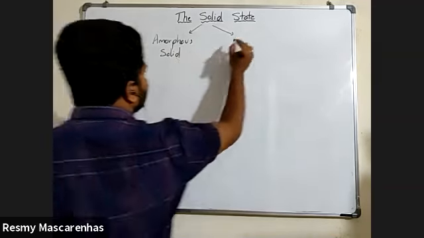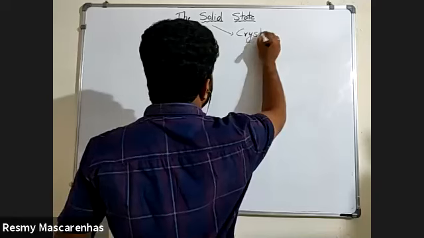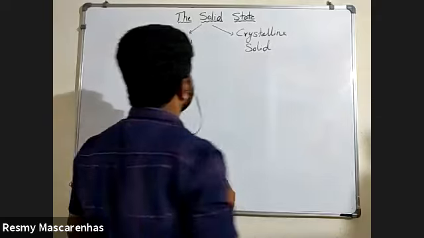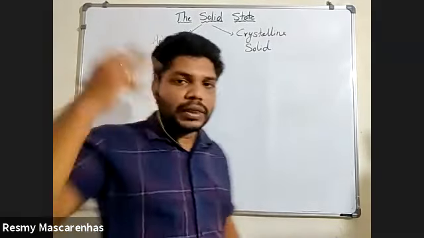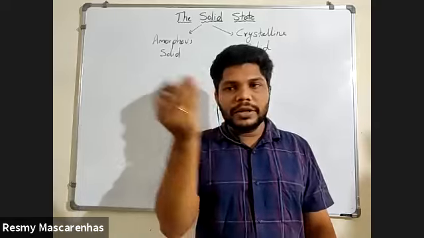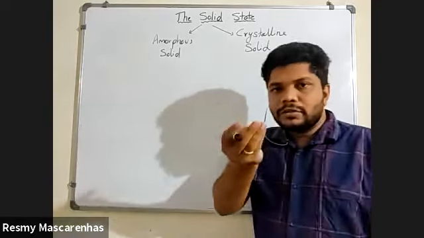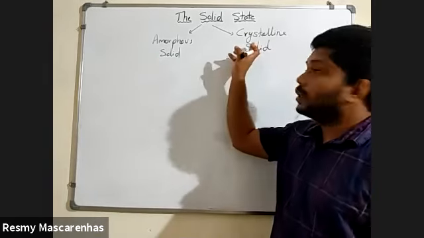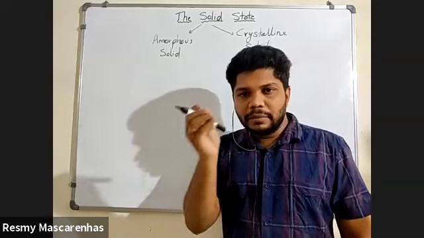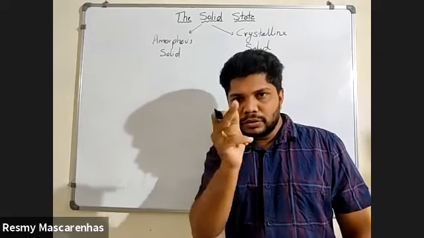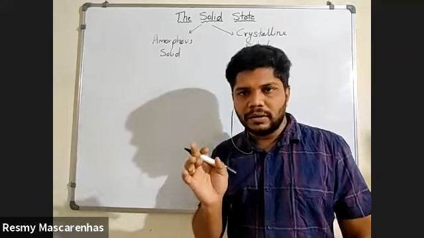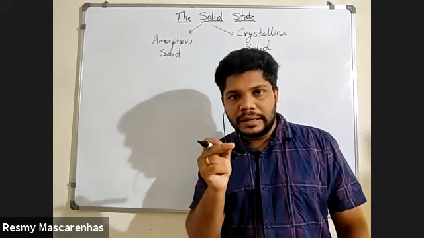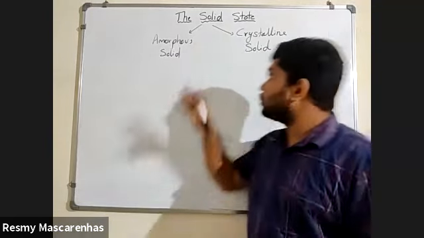Amorphous solid, and another type is called crystalline solid. Now I will give you one example of amorphous and crystalline, then you think in your mind which particular solid you will call crystalline and which you will call amorphous. Crystalline means what came to your mind will be something like crystals. Crystals means there will be sharp things to that. And amorphous means exactly the opposite, where there is nothing sharp to it. It is very soft.